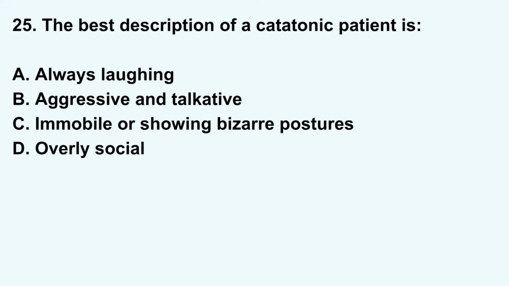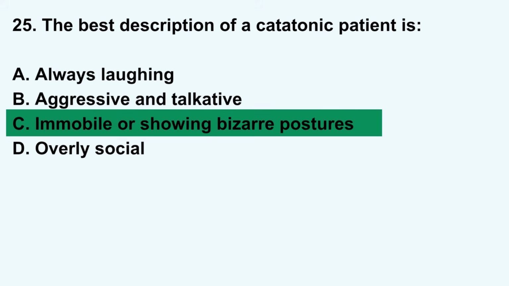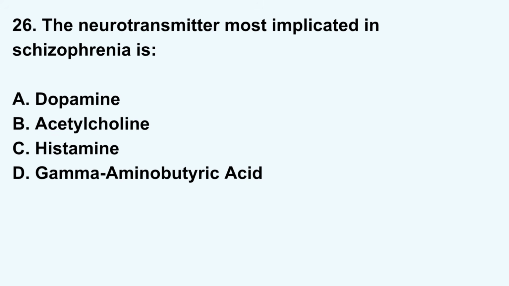The best description of a catatonic patient is A. Always laughing. B. Aggressive and talkative. C. Immobile or showing bizarre postures. Or D. Overly social. Correct answer: C. Immobile or showing bizarre postures. The neurotransmitter most implicated in schizophrenia is A. Dopamine. B. Acetylcholine. C. Histamine. D. Gamma-aminobutyric acid. Correct answer: A. Dopamine.